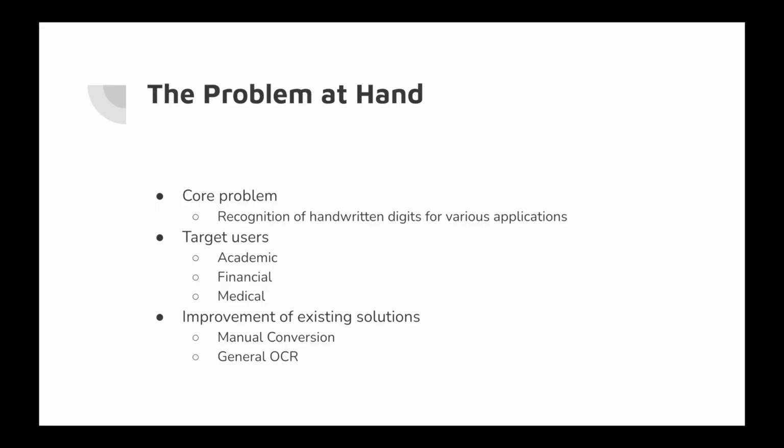Hello, everyone. My name is Jose Abuan, and I'm here to discuss the problem that our project is trying to solve. The primary challenge is the digitization of handwritten numerical data. While typing is efficient for text, mathematical notation and numerical data are still largely recorded by hand in academic, engineering, and medical settings. The goal is to build a machine learning model that more accurately classifies handwritten digits from images, bridging the gap between analog notes and digital databases.